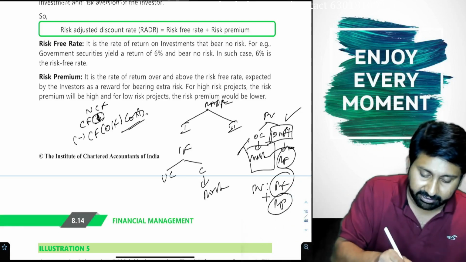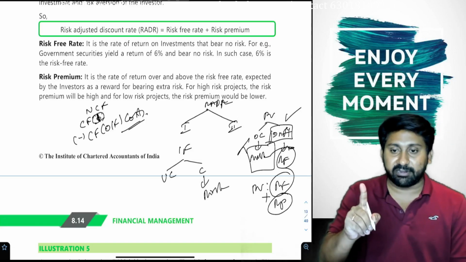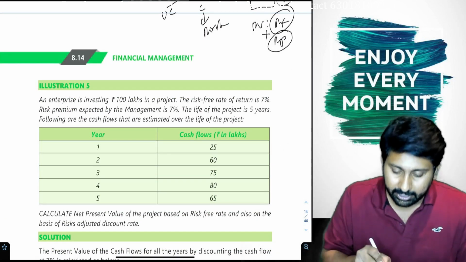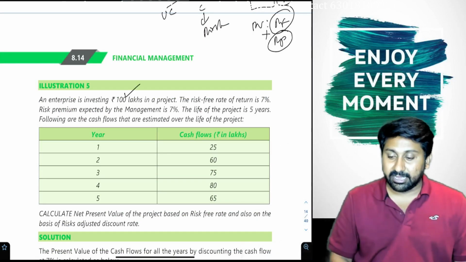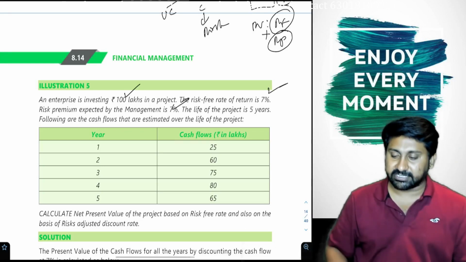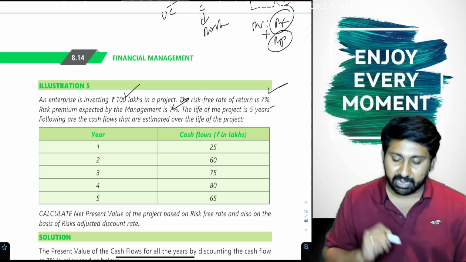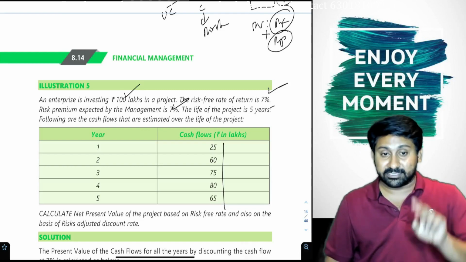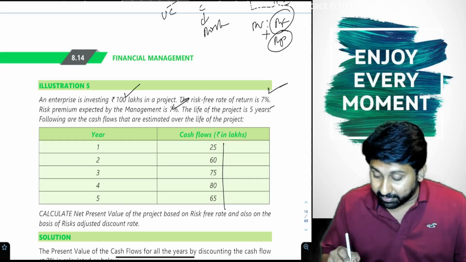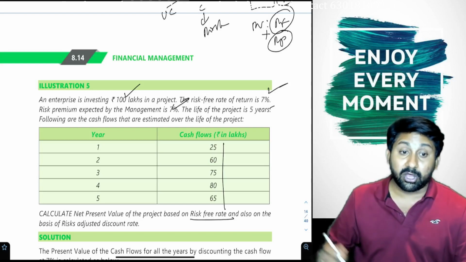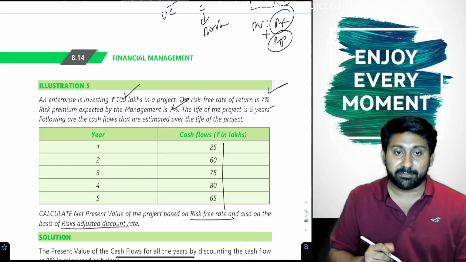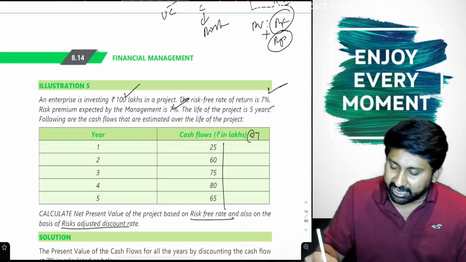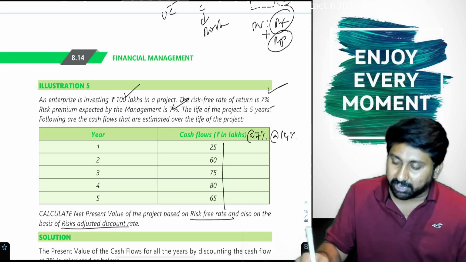Generally, they will give two types of projects in the question, or one question where they ask you to do both models. Like this: an enterprise is investing 100 lakhs in a project. Risk free is 7. Risk premium is also 7. Life of the project is 5 years. Cash flows for years 1 to 5 are given. These are certain or uncertain, so we should do it two times. Type 1: do the problem as if all are risk-free cash flows. Also do it as per risk adjusted, meaning add risk to the risk free. Simply, we will do this at the rate of 7%, and at the rate of 14% also.